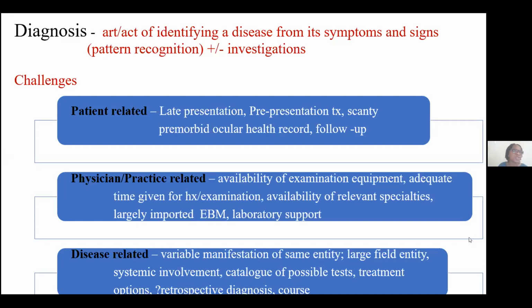Sometimes it's actually a retrospective diagnosis because you have tried all, and you say, okay, let's do a trial treatment with anti-TB drugs, and then you get the required result. Then you look back and say, even though you couldn't culture, if you use other criteria, I can actually make my diagnosis of presumed intraocular tuberculosis. And of course, disease related, because it runs a very turbulent course.